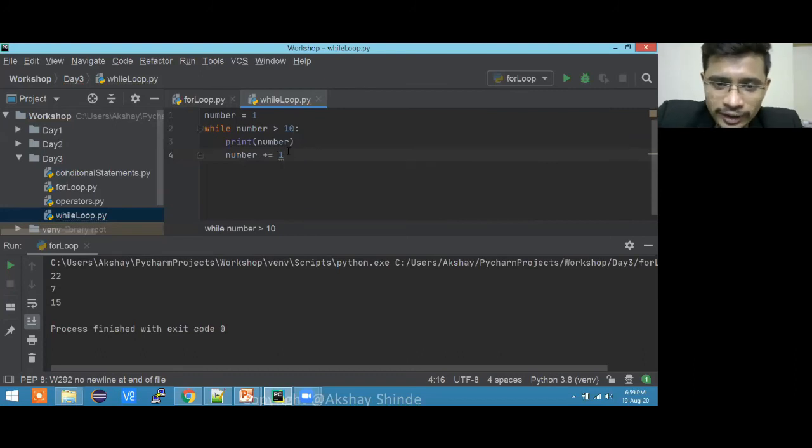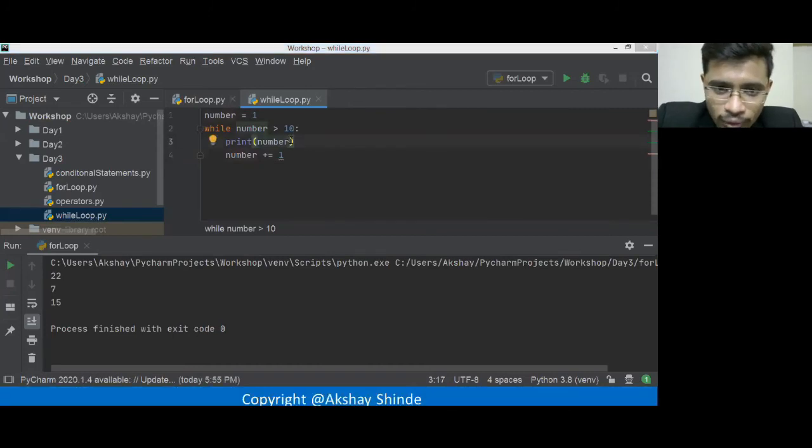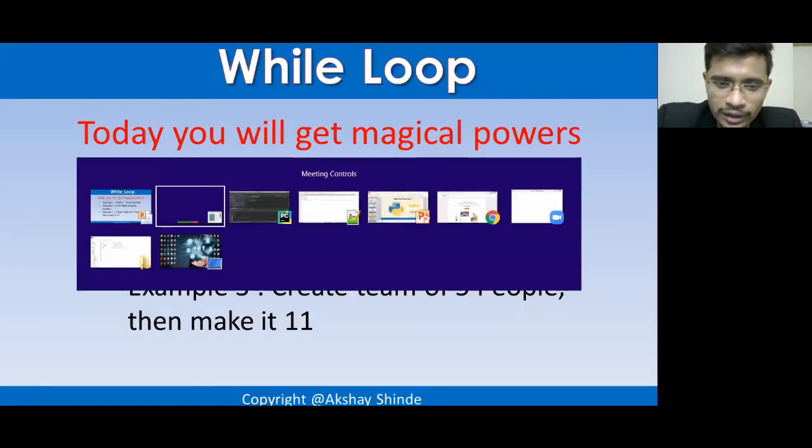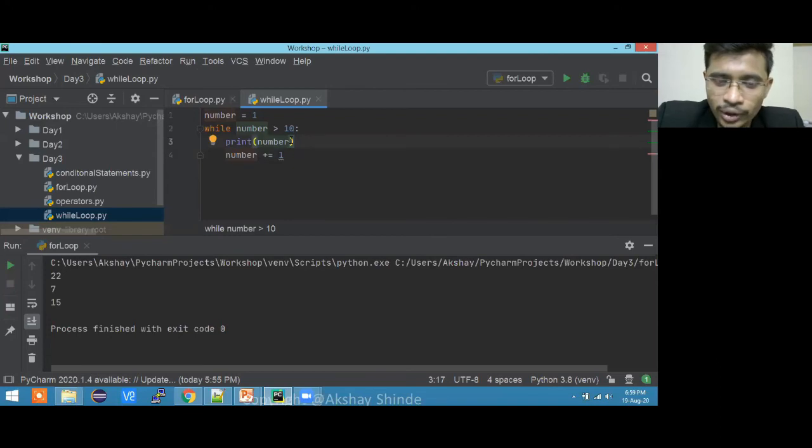This is very simple. What we are supposed to do is the table of a given number. Let me make it more robust. Right now I'm just going to give a random number over here. I'm going to make a table of 2.